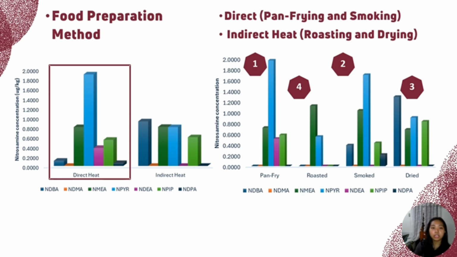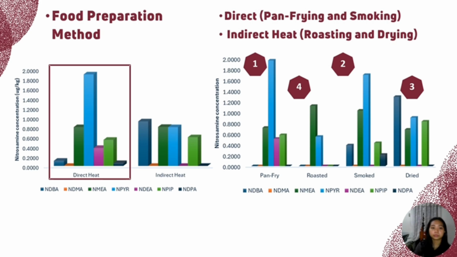Foods prepared by direct heat cooking method contain higher NA concentration than indirect heat cooking. Pan frying leads to the highest total nitrosamine content, followed by smoking. Pan frying is commonly done at high temperature, leading to the degradation of NA precursors present in the food. Smoking also leads to an increase in NA content, as smoking exposes meat to combustion byproducts, facilitating the nitrosamine formation.